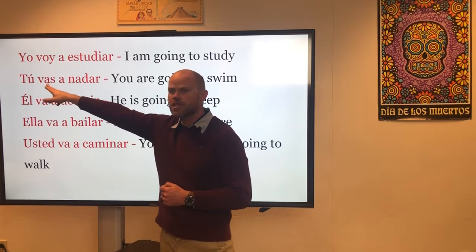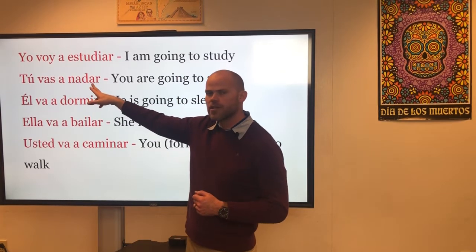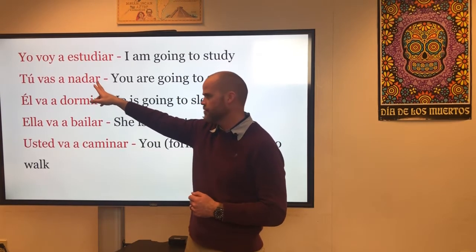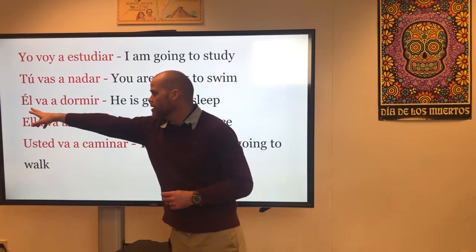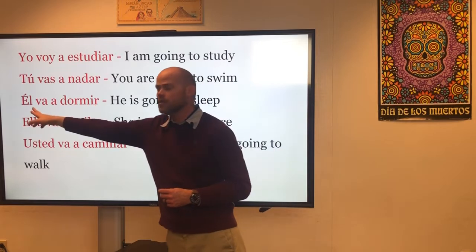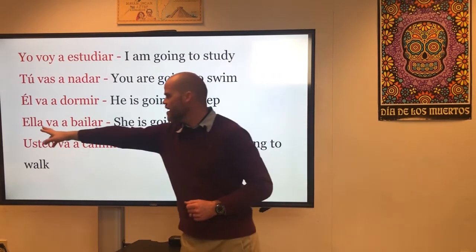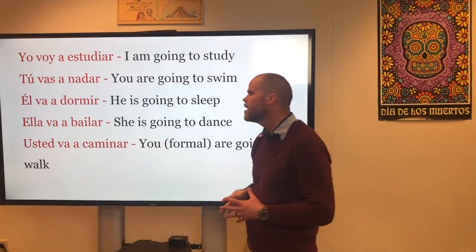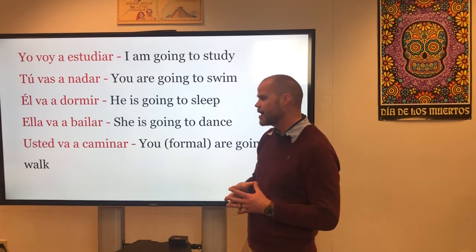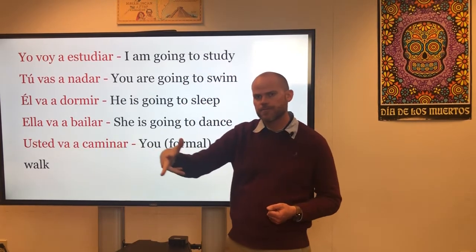In this case, it's tú, plus a, plus the verb in the infinitive. So we're not conjugating the second verb. We're leaving that in the infinitive. Tú vas a nadar would be you are going to swim. Él va a dormir would be he is going to sleep. Okay? Ella va a bailar would be she is going to dance. And finally, usted va a caminar would be you formal are going to walk, caminar.